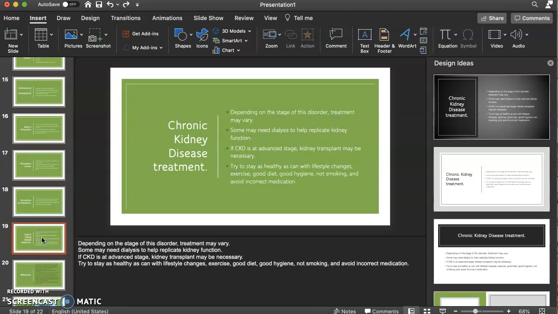Chronic kidney disease treatment. Depending on the stage of the disorder, treatment may vary. Some may need dialysis to help replicate kidney function. If the chronic kidney disease is at an advanced stage, a kidney transplant may be necessary. Another help is to stay as healthy as possible with lifestyle changes: exercise, good diet, good hygiene, not smoking, and avoiding incorrect medication.